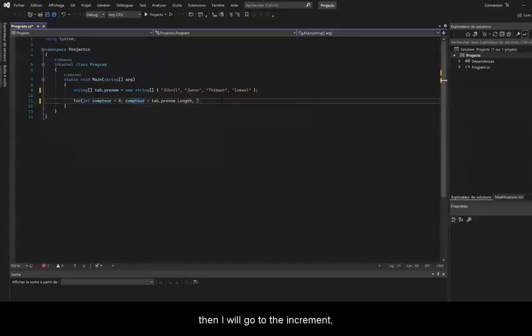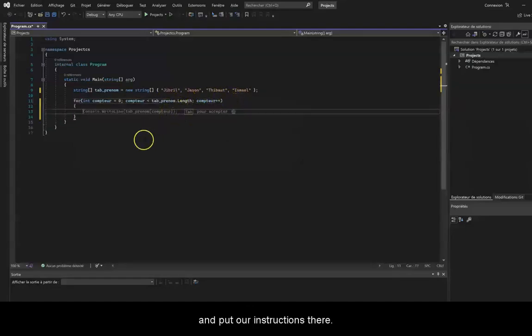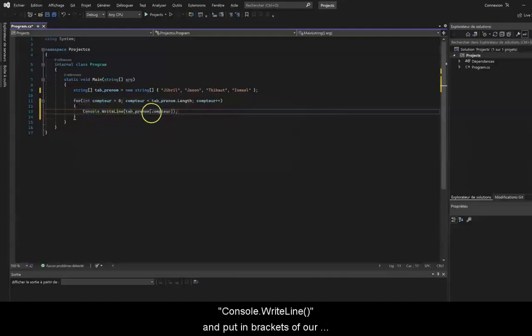Then I will go to the increment. I will type counter++. As you can see, the while loop and for loop differ regarding the writing. You might use the while loop more often in certain cases. To continue, we'll open the braces like we did for the while loop and put our instructions here. Here it was to display the values of our array, so we will type console.WriteLine and put in brackets our array with the index in brackets using the variable counter to browse the array.